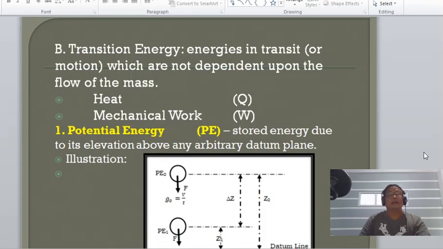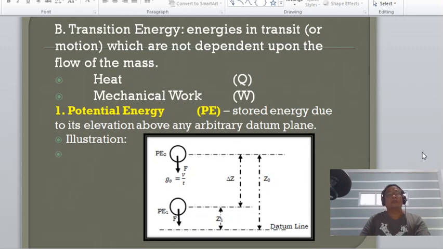Okay. Another form of energy is the so-called transition energy. From the word transition, or energy in transit or in motion, which is not dependent upon the flow of the mass. And what are those energies?